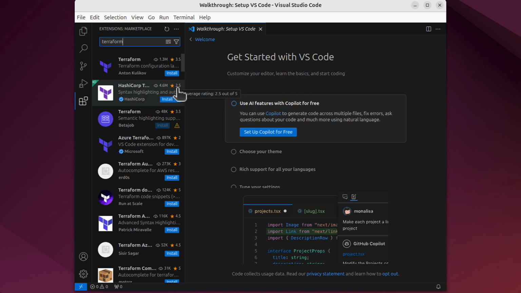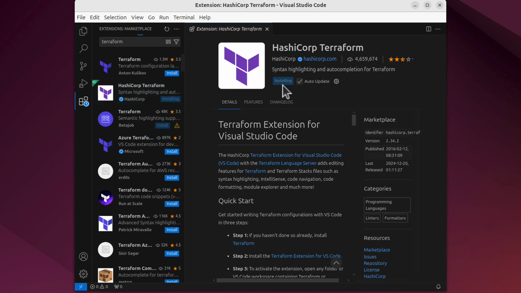You can see in the review it has only 2.5 stars, but I'm not sure why, because it's not bad really. I've worked with it and I found it works as expected. So let's install it. We just click that little install, and that's it. It's been installed. After a while, that's now completed.